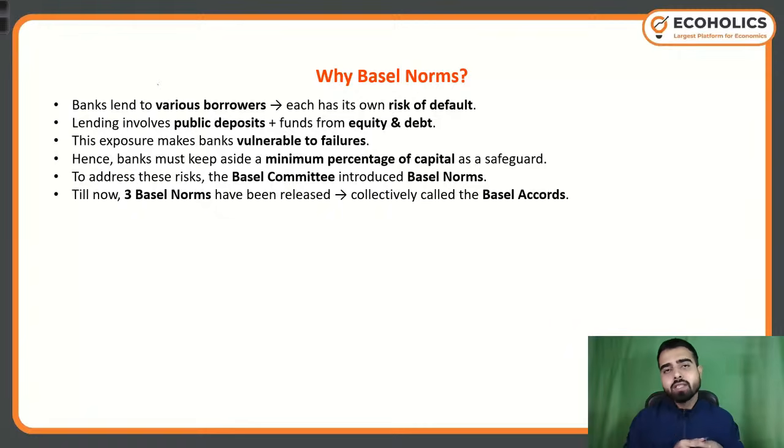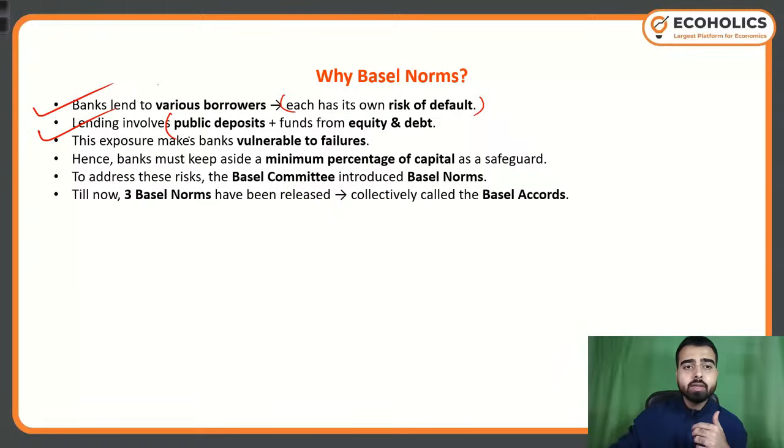Then, why Basel norms? What was the requirement of these norms? Because whenever RBI releases any regulation or guidelines, there's a reason behind it. So what was the reason behind these extremely important Basel norms? Banks lend to various borrowers, and each has its own risk of default.